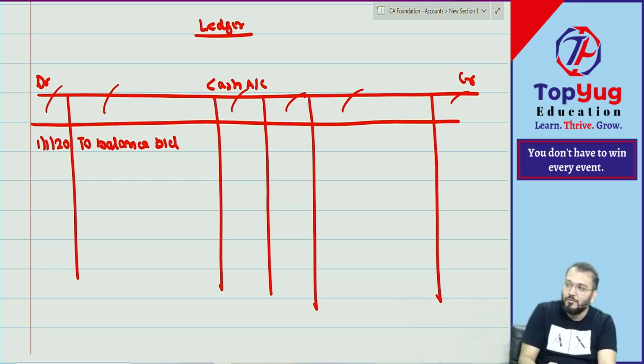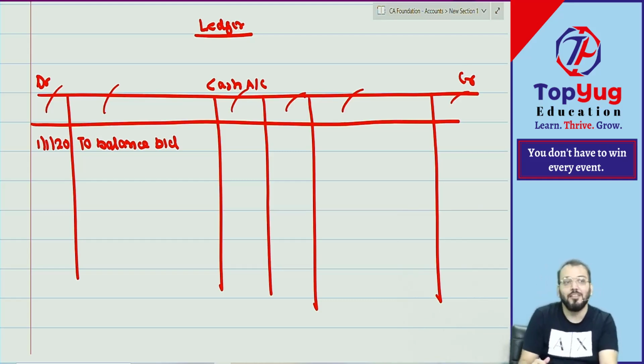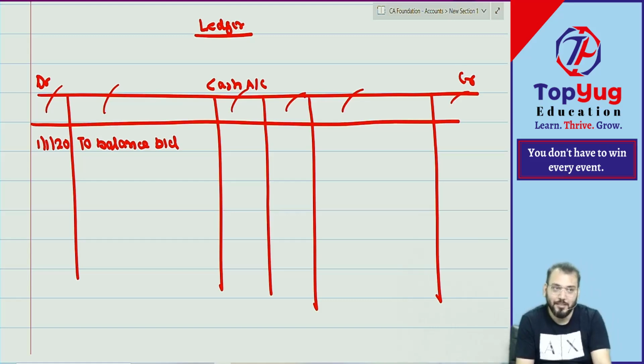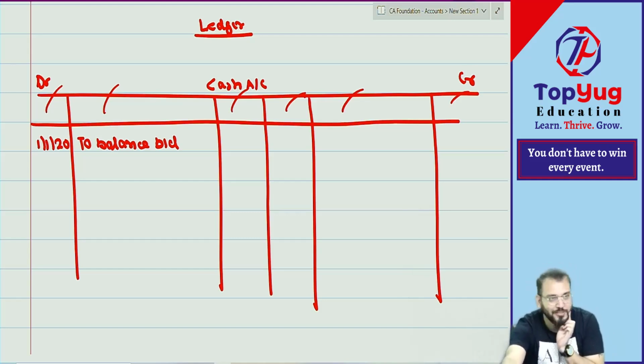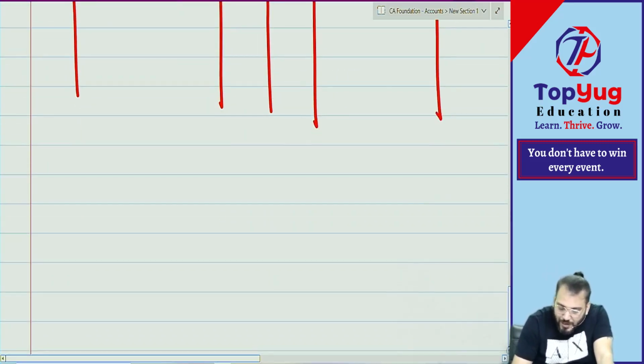On the debit side we start with 'To', on the credit side we start with 'By'. Debit we write 'To', credit we write 'By'. So to balance brought down, how much? 8,000. Then after cash account, which account?